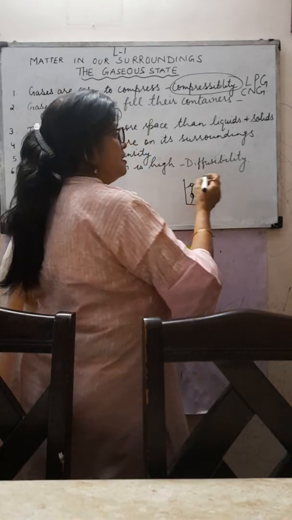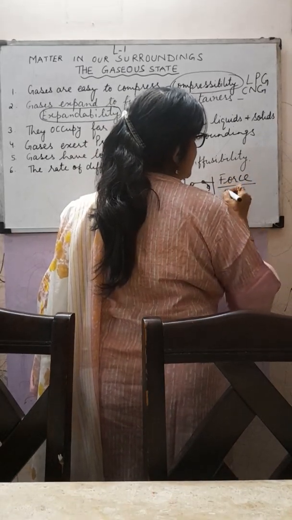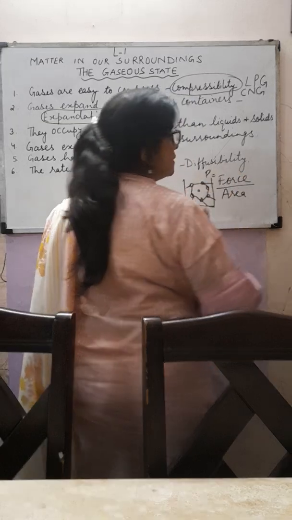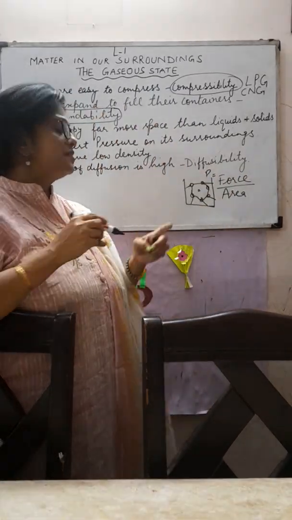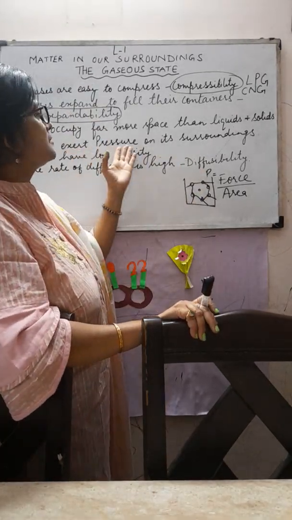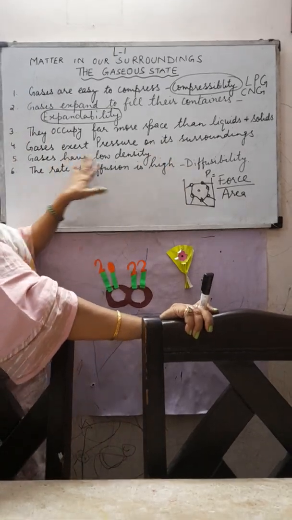This is the reason. Because of this random movement, they exert a force, which the gases exert per unit area. This is what pressure is. So this is why gases exert pressure, right? So we can say that gases exert pressure on their surroundings. Then gases have low density.